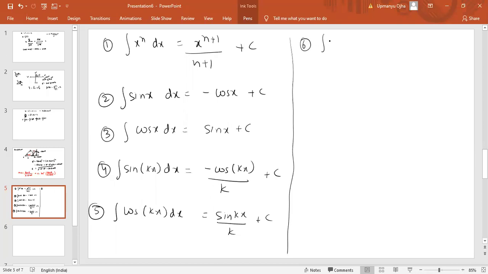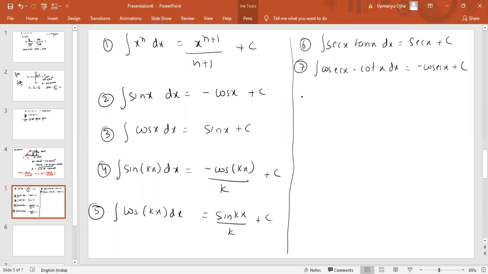Integration of secant x tan x dx. That would be equal to secant x plus c. Seventh formula, integration of cosec x into cot x dx will be equal to minus cosec x plus c.